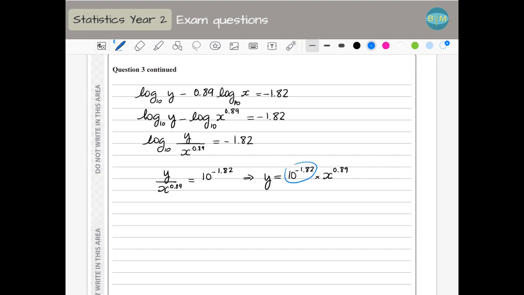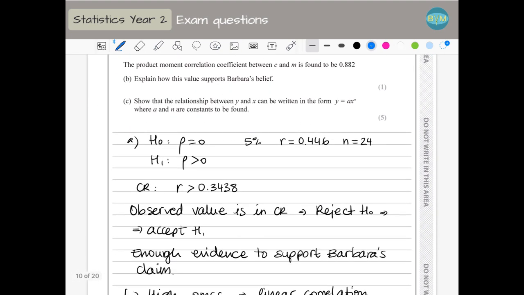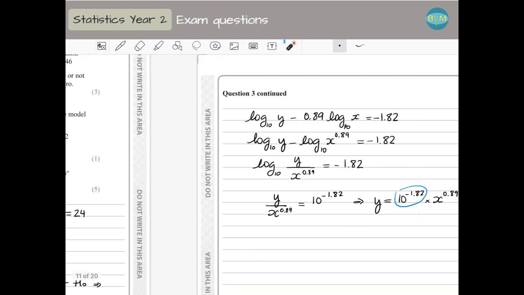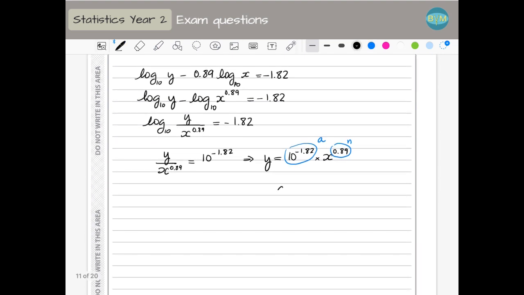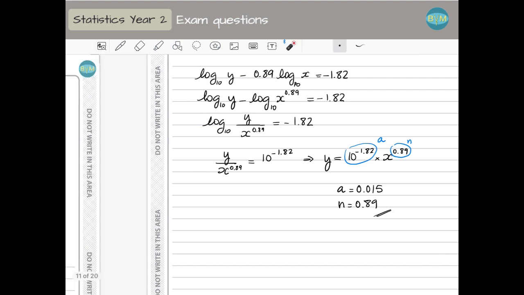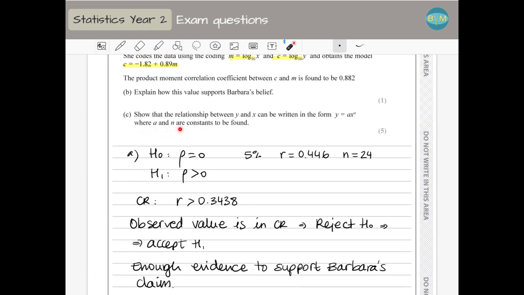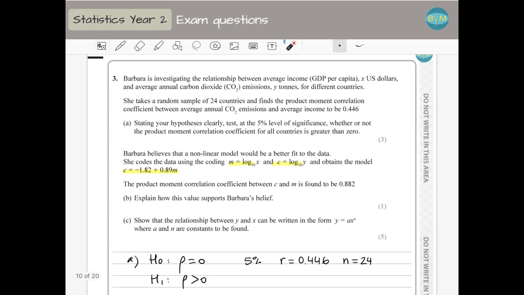So this is the constant, they call it a, and the exponent is n, and we have to find a and n. So we can say that a is 10 to the power of minus 1.82, which is 0.0151 something else, so I'm going to leave, for example, 3 decimals, and n is going to be 0.89. That's what they ask, a and n, or to write the relation in that way. A and n are constants to be found. So that's it with this exam question.